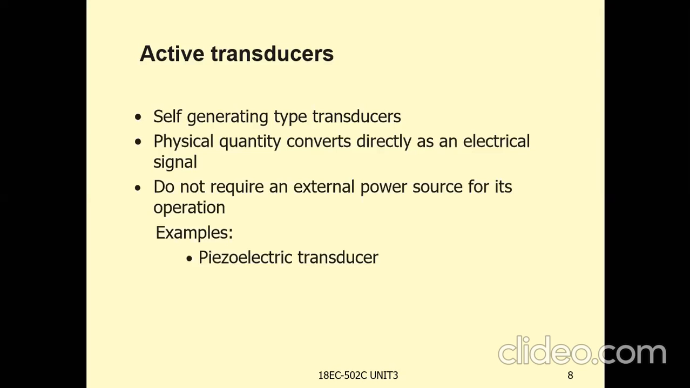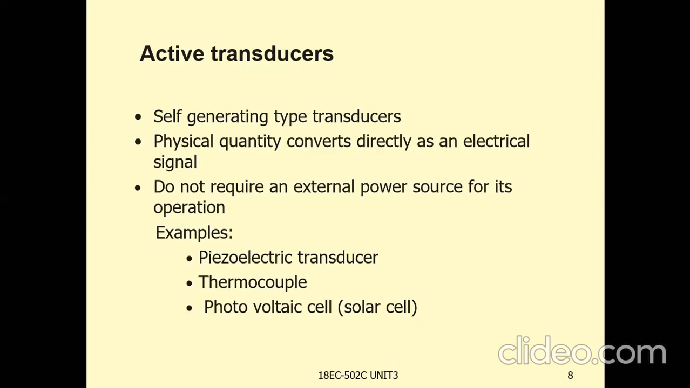Examples of active transducers are piezoelectric transducer, thermocouple transducers, and photovoltaic cell, that is, solar cell transducers. This is about active transducers. Active transducers are self-generating type transducers. The physical quantity directly converts into an electrical signal. It doesn't require any external power source for its operation. Examples are piezoelectric, thermocouple, and solar cell.